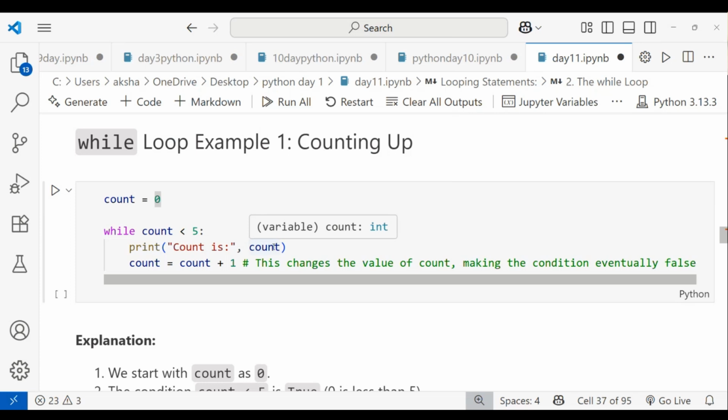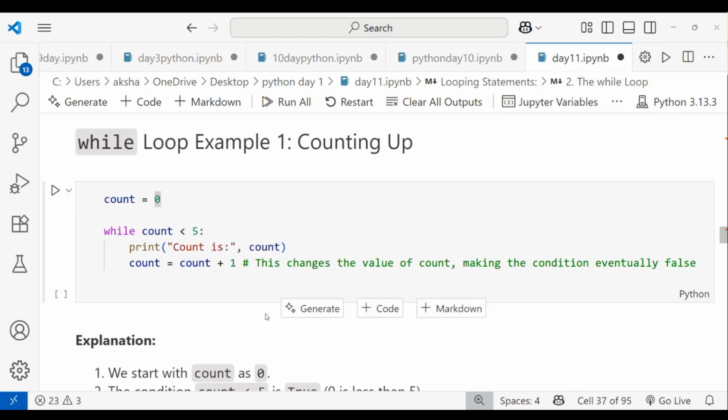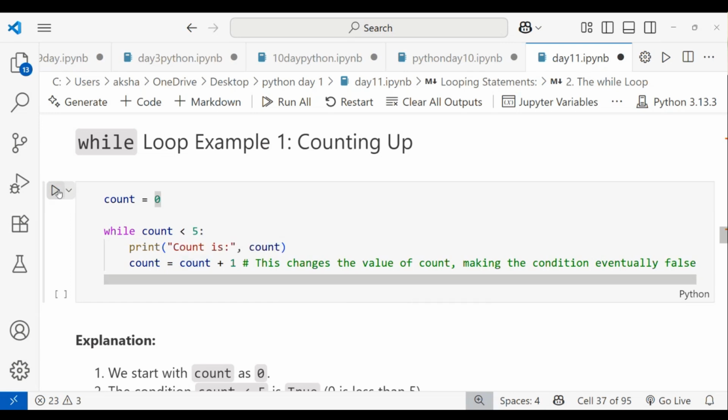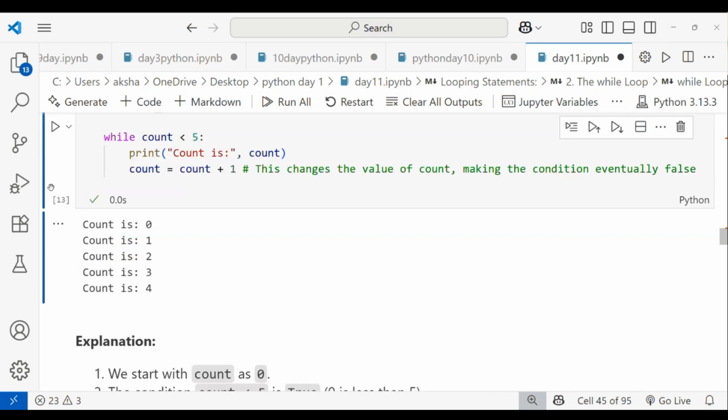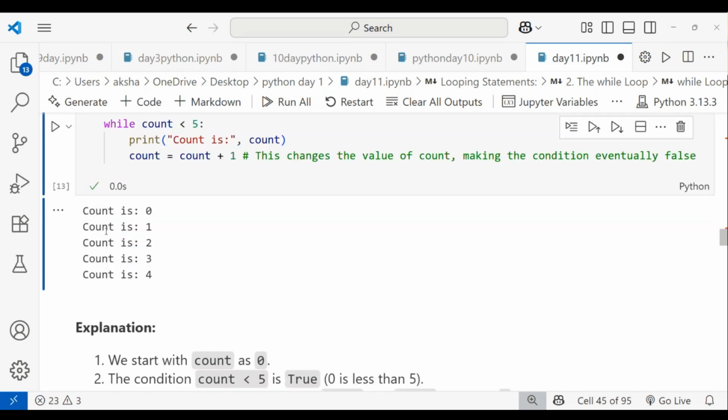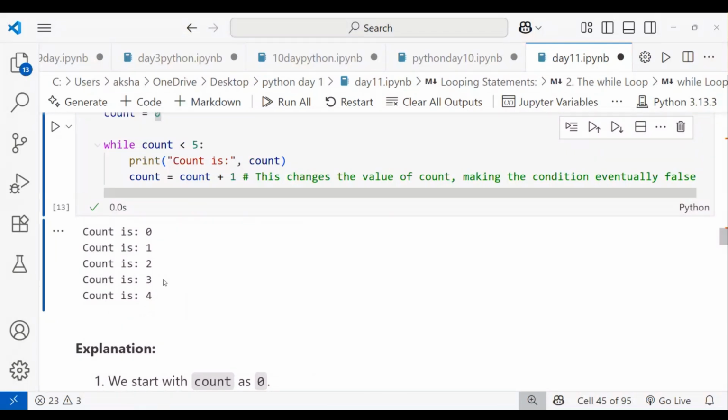The count starts from 0. Here I give the updation after the print statement: count is equal to count plus 1. This changes the value of count and eventually makes the condition false. When I run this, you can see count is 0, count is 1, count is 2, count is 3, and count is 4.